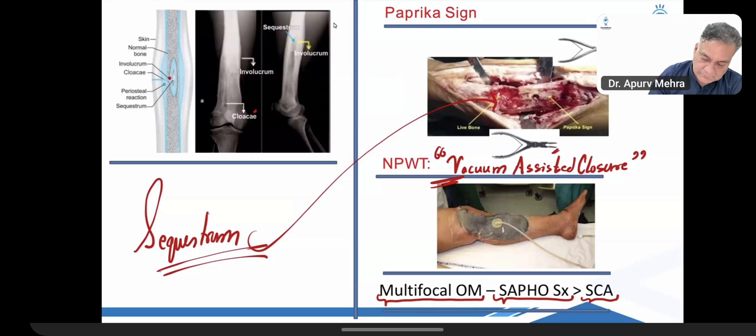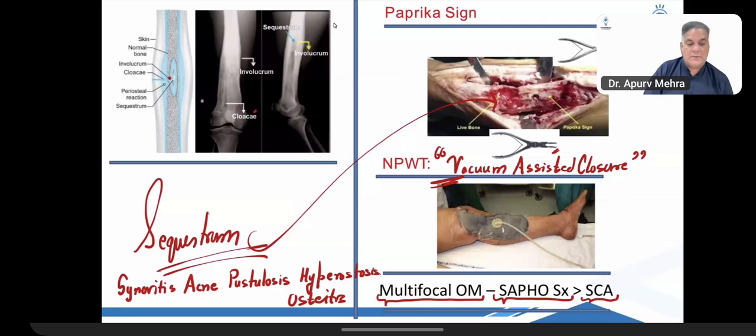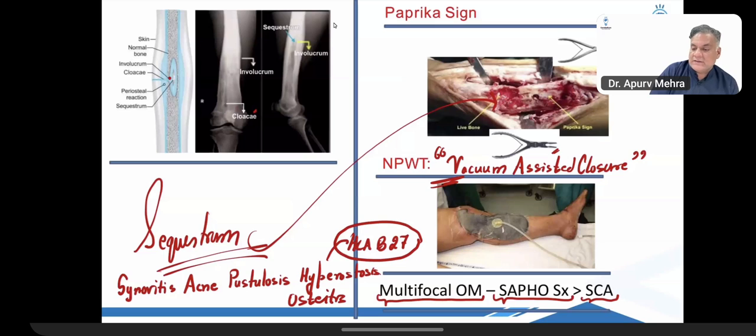Synovitis, Acne, Pustulosis, Hyperostosis, Osteitis. Okay, so it's a misnomer. It's an HLA-B27 positive autoimmune condition. But if you are asked about multifocal osteomyelitis and SAPHO syndrome is an option, you have to mark it. All right, this is what you have to mark.